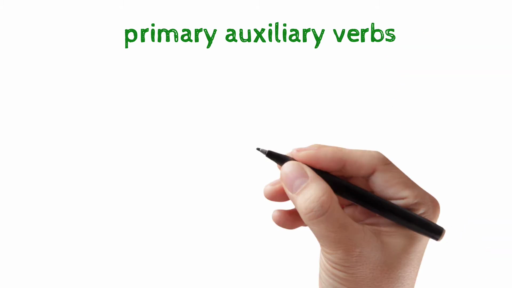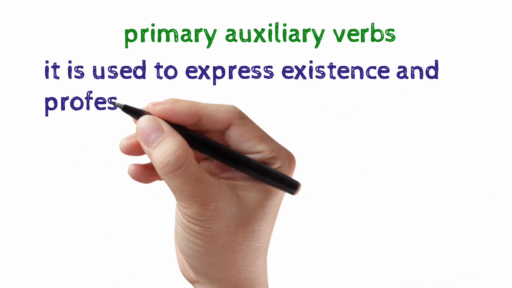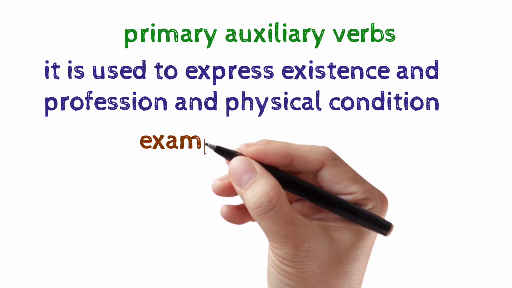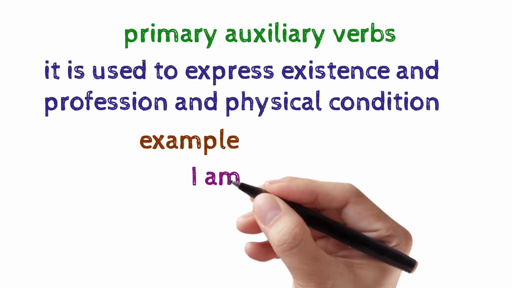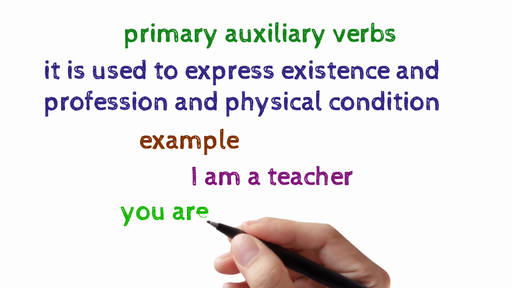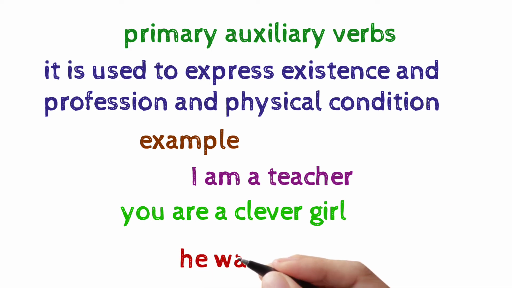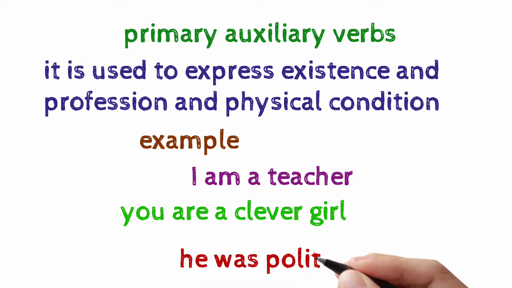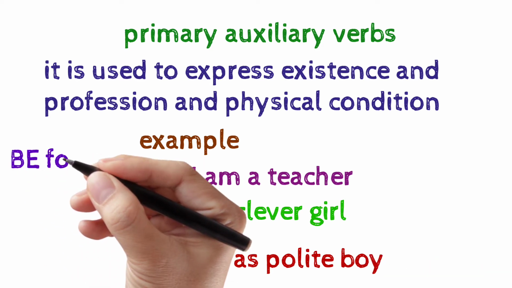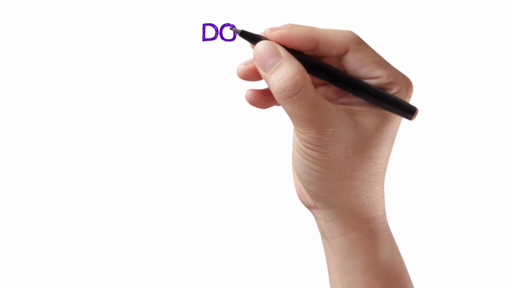Primary auxiliary verbs are used to express existence, profession and physical condition. For example, with be form verbs: I am a teacher. You are a clever girl. He was a polite boy. So these are the be form verbs: am, is, are, was, were.